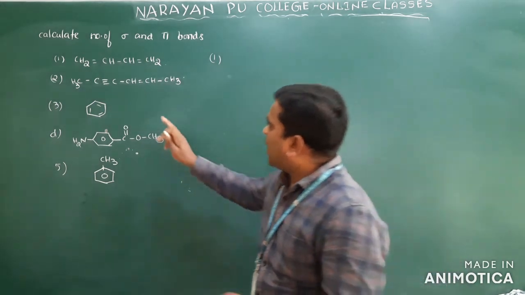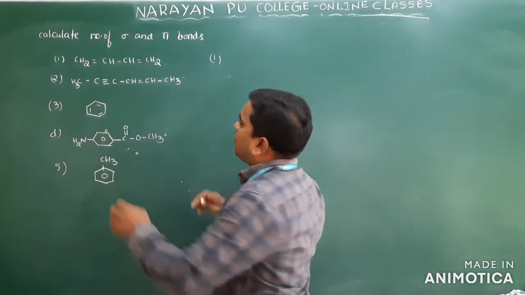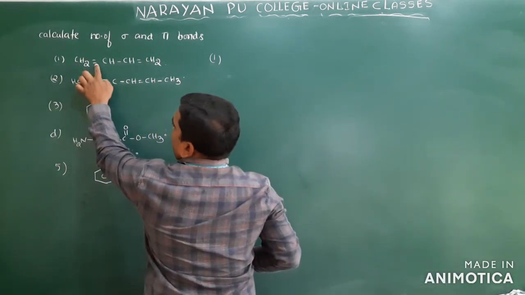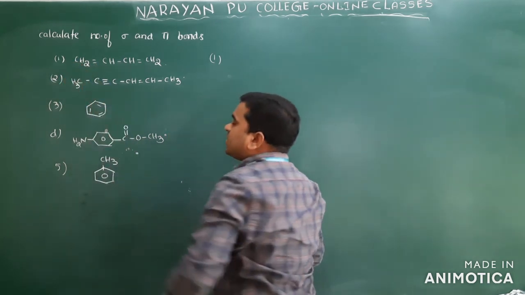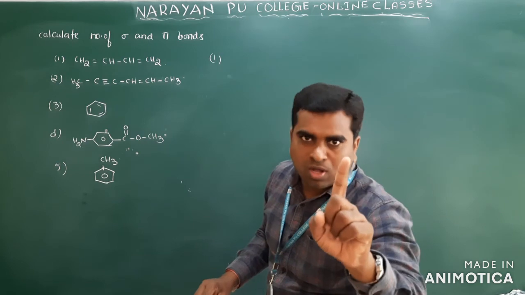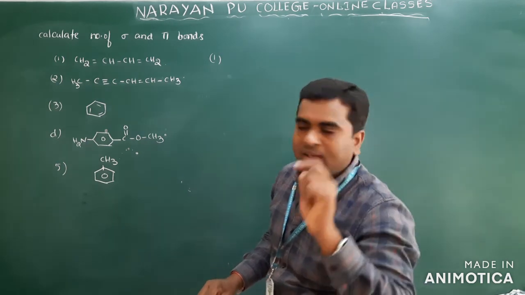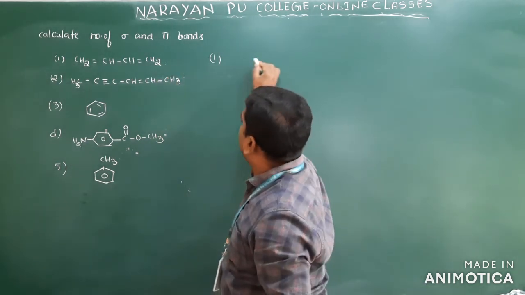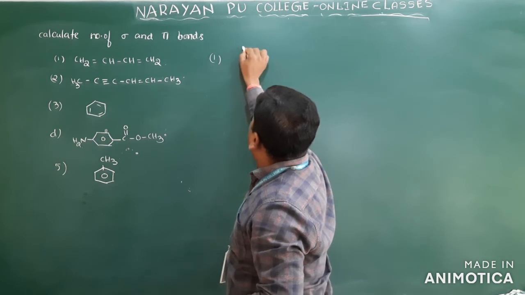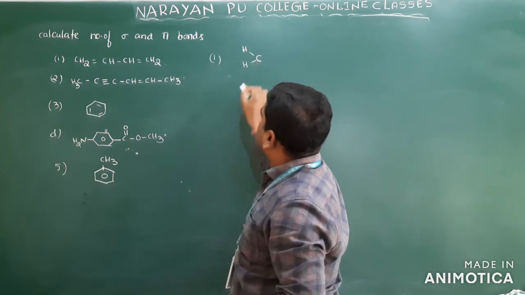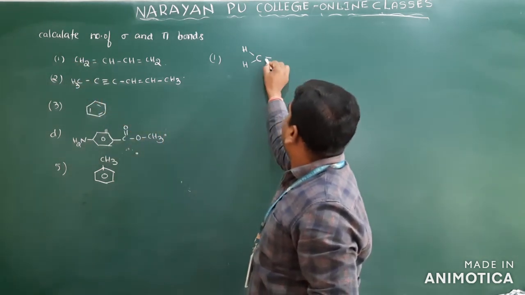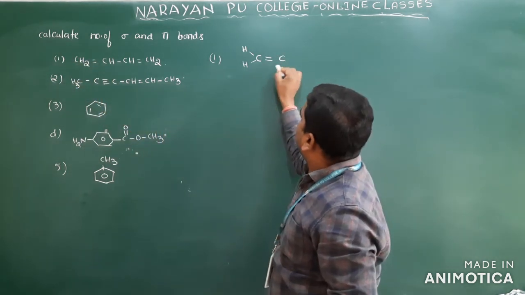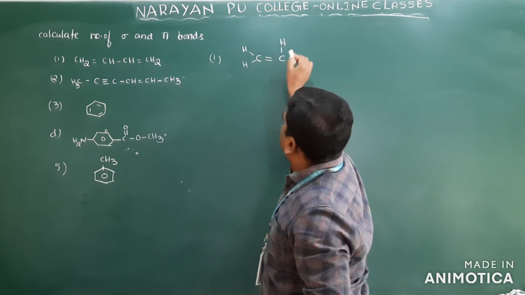Clear? So in the first carbon, CH2 with a double bond, this carbon has 2 bonds in the double bond, and the other 2 bonds are with hydrogen. Hydrogen forms how many bonds? Only 1 bond. Hydrogen cannot form more than 1 bond. So how to write the first one? I will write carbon with one hydrogen and another hydrogen, CH2, and here the double bond. Next, C with 1 H.